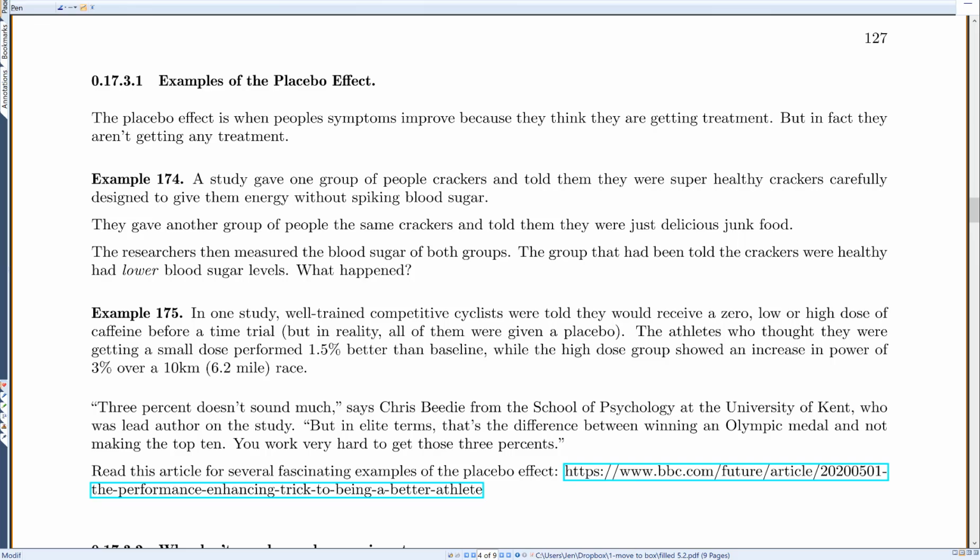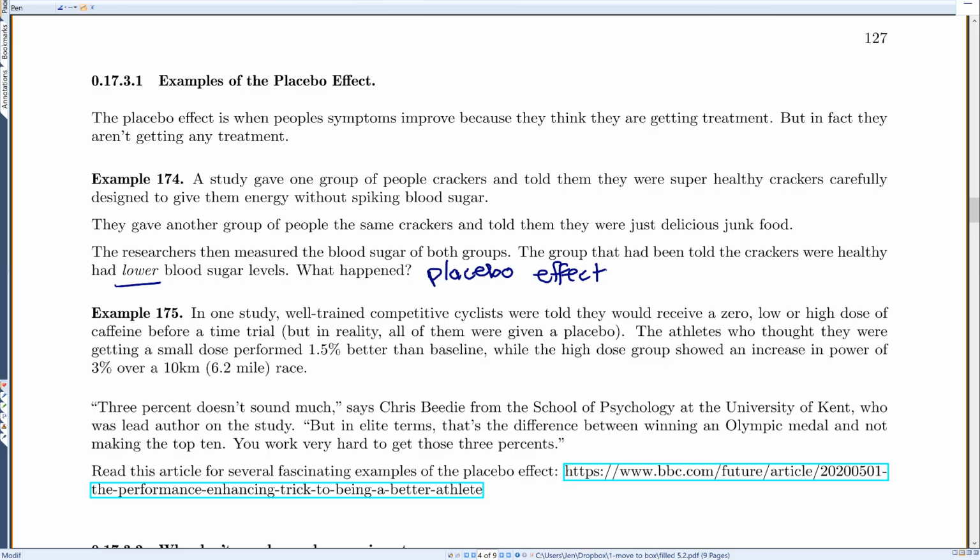So, examples of the placebo effect. The placebo effect is when people's symptoms improve because they think they're getting treatment, but in fact, they aren't getting any treatment. One study gave one group of people crackers and told them they were super healthy crackers carefully designed to give them energy without spiking their blood sugar. And they gave another group of people the same crackers and told them they were just delicious junk food. The researchers then measured the blood sugar of both groups. The group that had been told the crackers were healthy had lower blood sugar levels. So what happened here? It was the placebo effect. If they think that the crackers are healthy, their body responds differently, and to their body, those crackers were healthier.